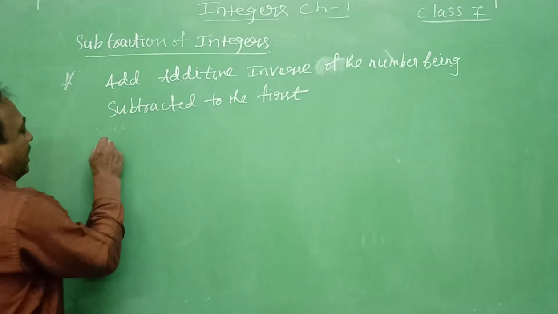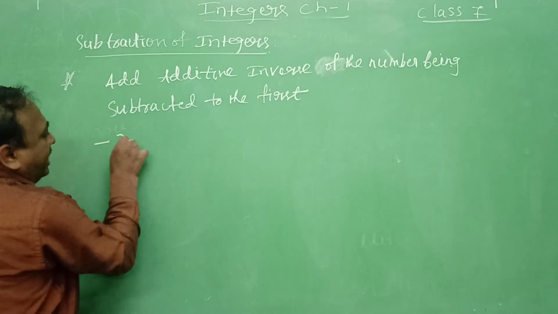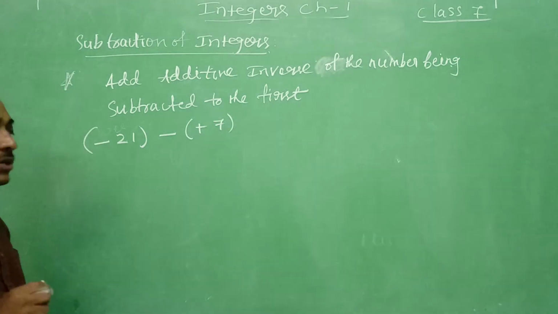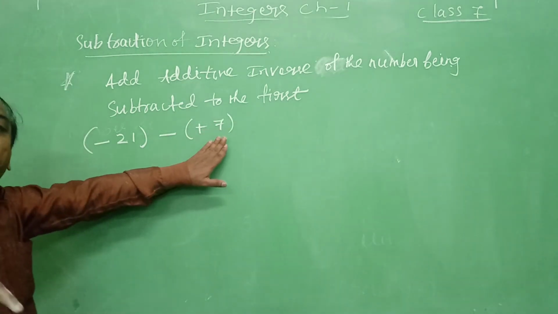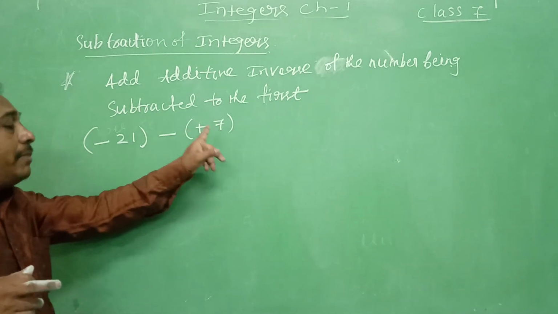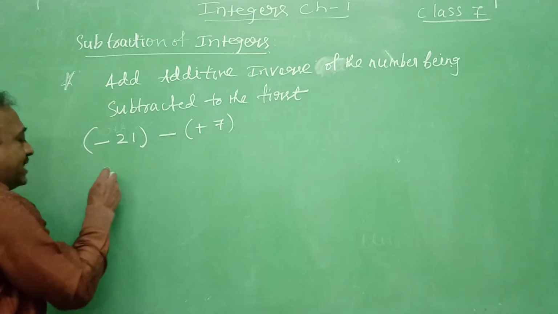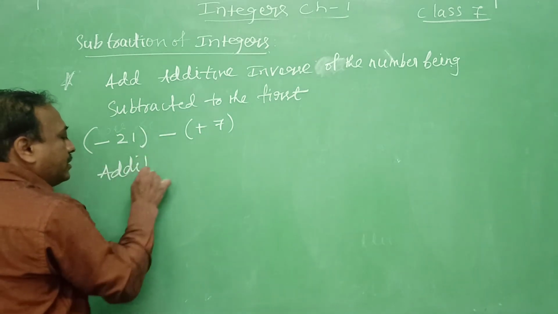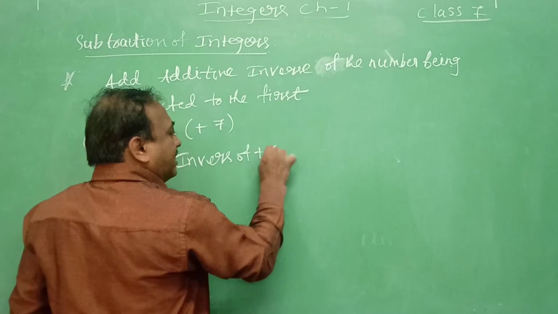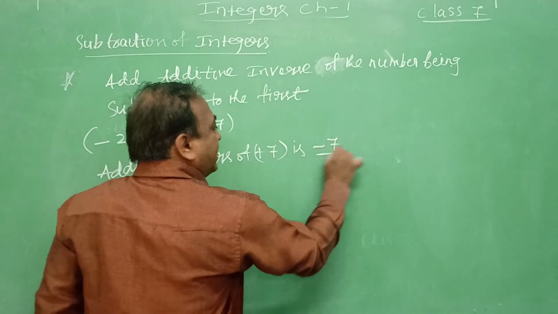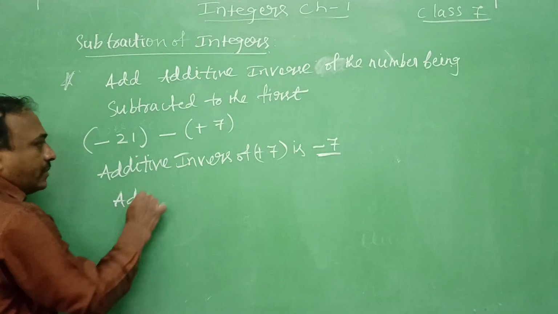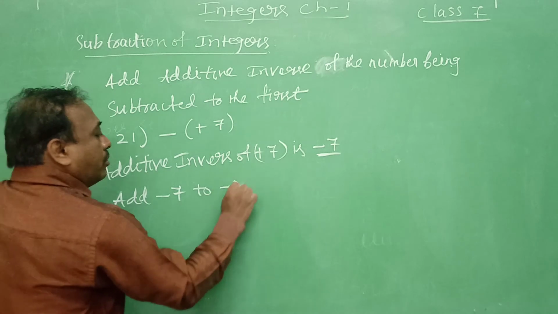Observe it: minus 21 minus of plus 7. What do we do? We need to add the additive inverse of plus 7. What is the additive inverse of plus 7? It is minus 7. So add minus 7 to minus 21.